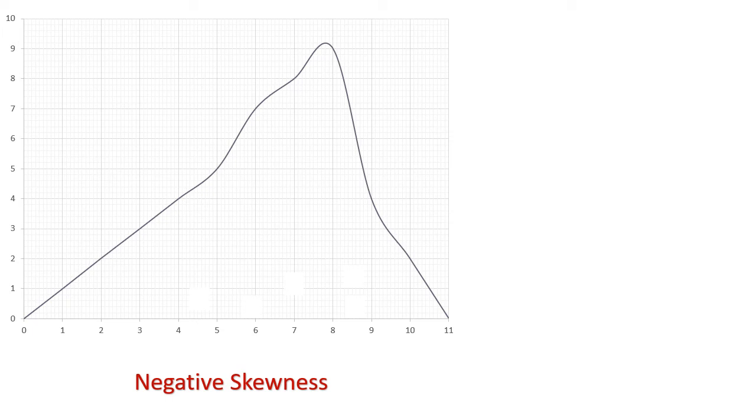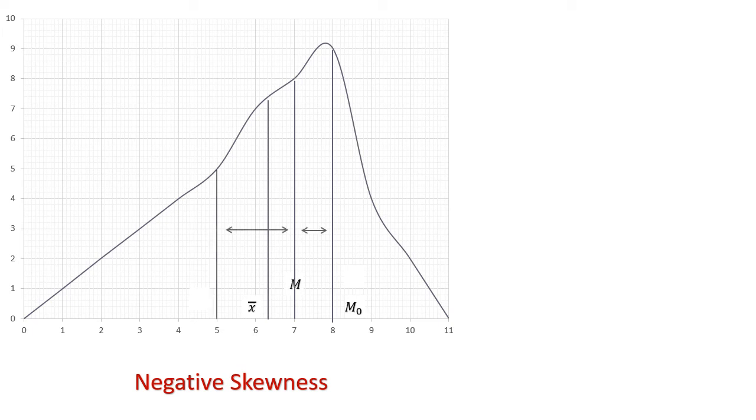Here the left side of the curve is more stretched and gradually, slowly rises and then rapidly falls on the right hand side of the curve. The various measures are the x bar, the median, the mode. Here the exact opposite is seen: mode has the highest value, then comes median, then comes mean. Also, the distance of Q3 to M is less than the distance from Q1 to M.